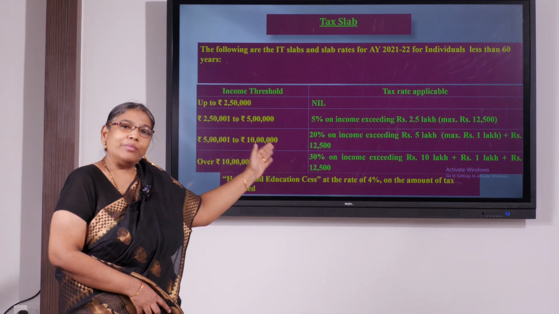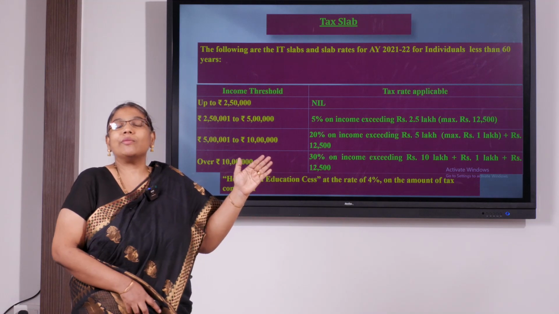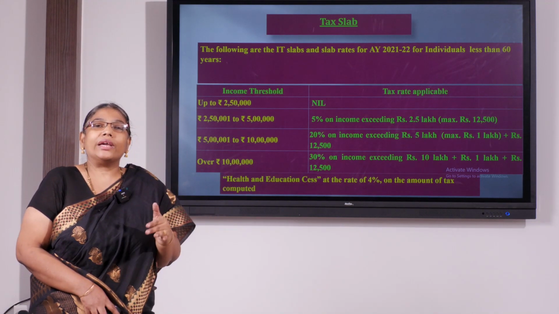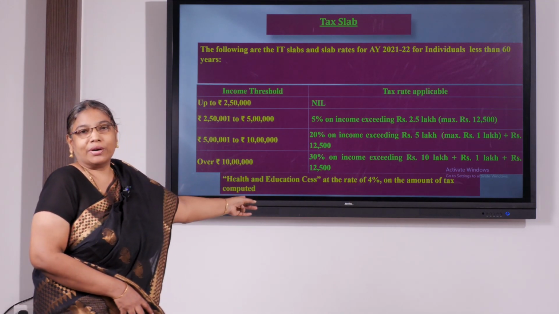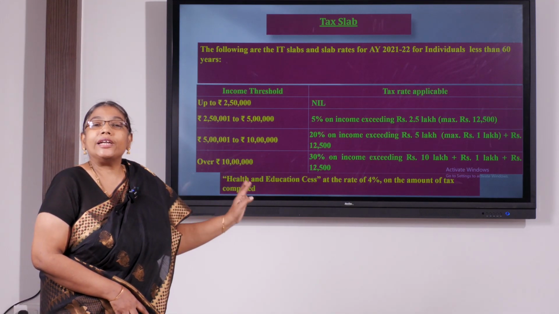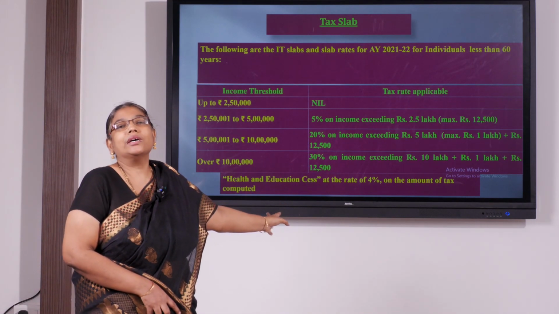So let me pay 5% on the next 2,50,000, which comes to 12,500. So now the excess is going to be only 1 lakh. On that 1 lakh I will pay at the rate of 20%. Okay. So let me not apply the 20% tax rate on that entire rupees 6 lakhs.